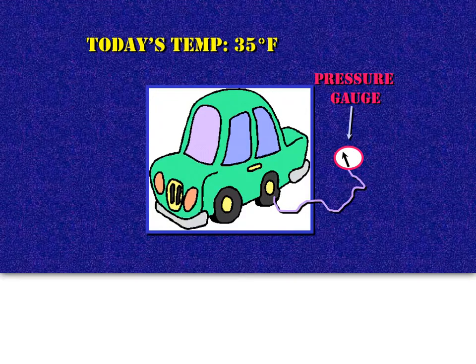If the temperature today was 35 degrees Fahrenheit, that's fairly cold. You can see that the pressure gauge is fairly low. If the temperature increases to 85 degrees, what have you noticed? The pressure gauge is now higher. So it was over here when it was a lower temperature, and the pressure has now gone up to a higher pressure. When you start driving cars, or if somebody you know has a car, sometimes when the air gets cold, their tire light will go on saying that they have low pressure.